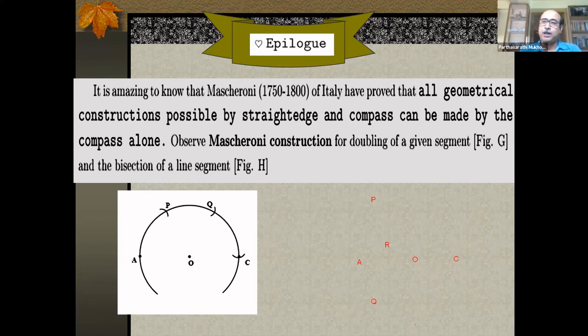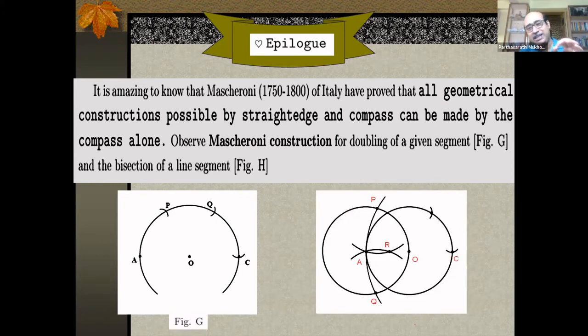This is very simple. With O as center and OA as radius, you draw a large arc of the circle, or the complete circle if you want. And then you put the compass with the same radius at A, P, and then P, Q, and Q, C. All you are doing is drawing 180 degrees, 60, 60, 60. So of course, the point C will be exactly on the other side of O from A, and the distance will be twice because this is the diameter of the circle. So elegant.